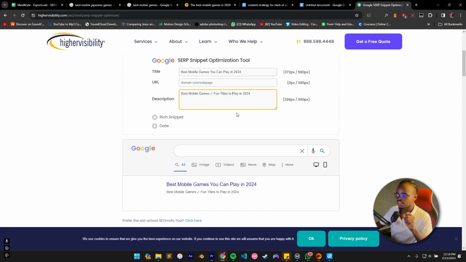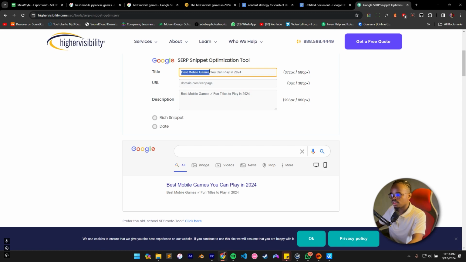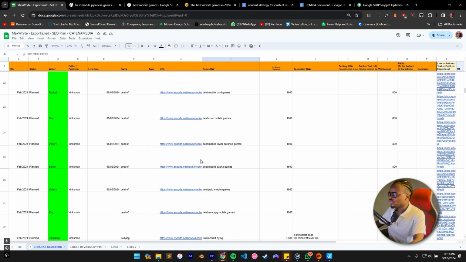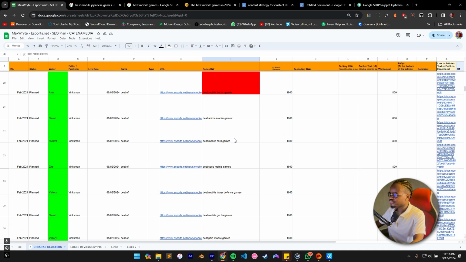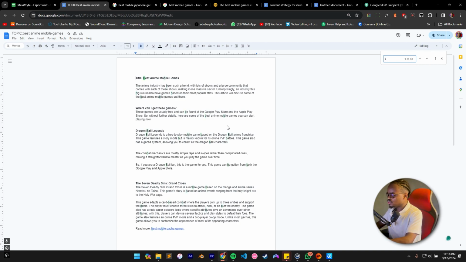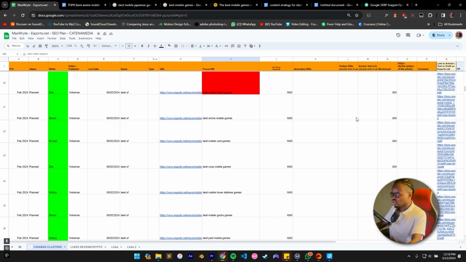And one thing you will notice is that this focus keyword, best mobile games, has appeared in my title, has appeared in my meta description. It will also be in the body of the text. So what I'm going to do is open an article that we've written before, let's say best anime mobile games. I'm going to open this one. This article is around 800 words.